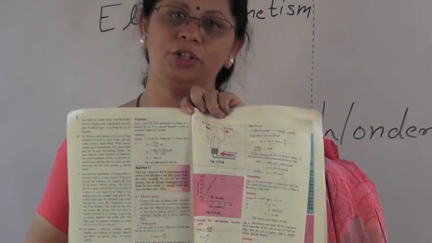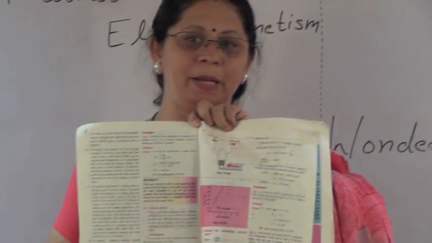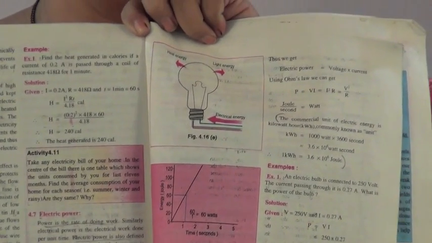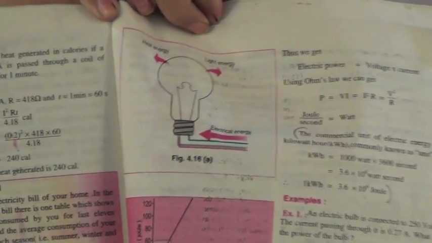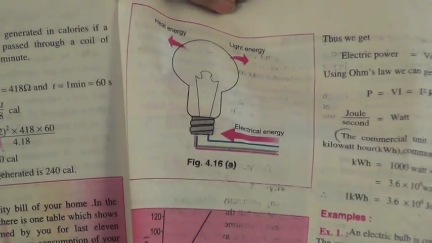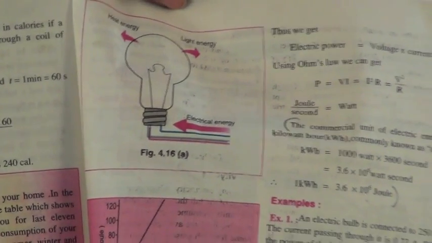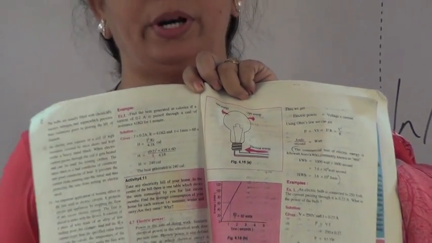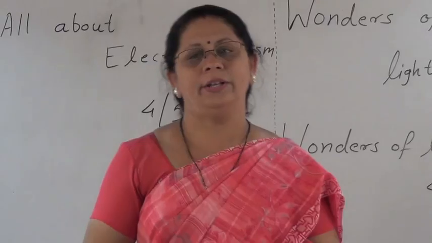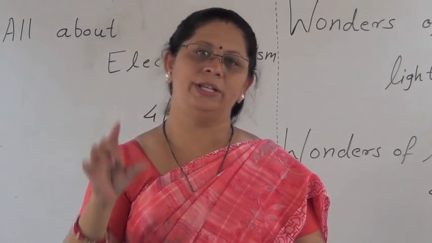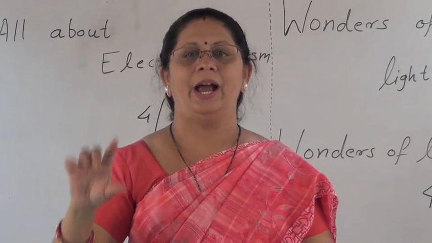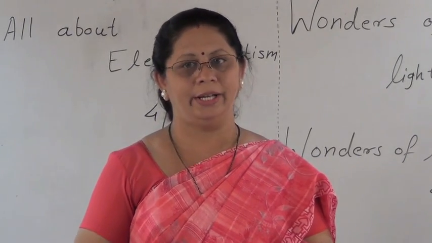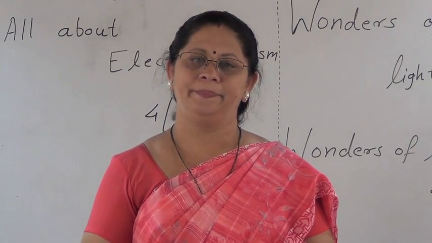While giving applications of heating effect, here electric bulb is shown and it is shown how it is used. Here examples based on electric oven, electric iron are given. So you can utilize this and you can write it very well. So we have to use our textbook and write it on our own. On the same page Joule's law is stated, and derivation of the formula is given below that. So we can use that and write it in a proper way.